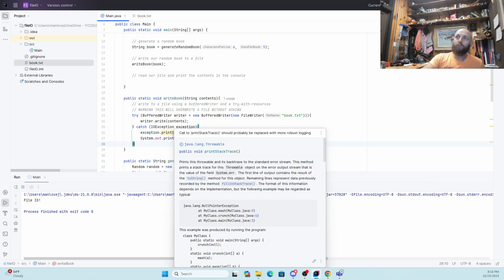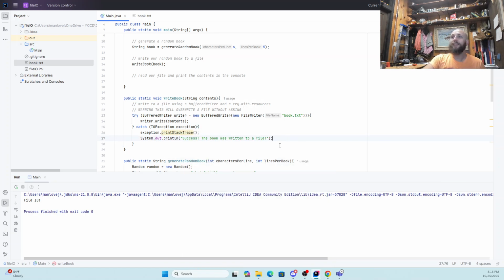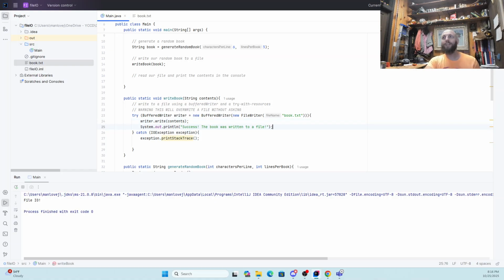Now, the issue with this is that this right now is in the wrong block. I should have put that in the try block. Even here, there's a problem. So here, what's going on is this is going to set up to write the contents. It doesn't actually write the contents until the try block ends. So it puts this into the RAM. Don't worry, this would still happen with a file writer.